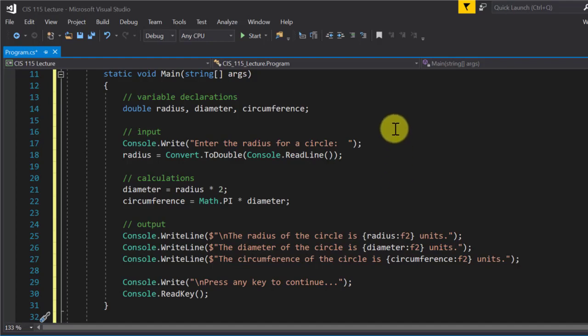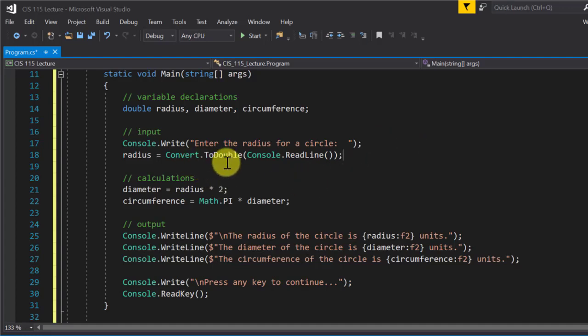First, obviously, before you can use a variable, you have to declare it, and you also have to put something in it. So in this line right here, I'm prompting the user for the radius of a circle. And of course, we've discussed that I typically use Write to do prompting, so that what the user types appears on the same line after the colon.